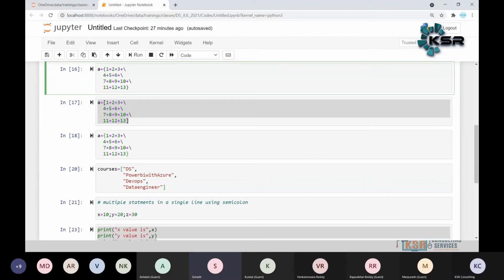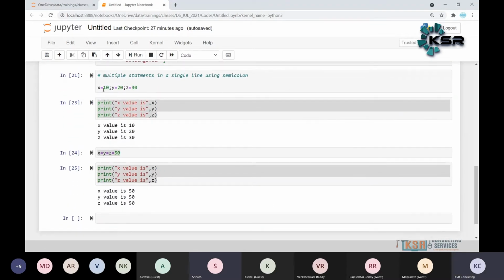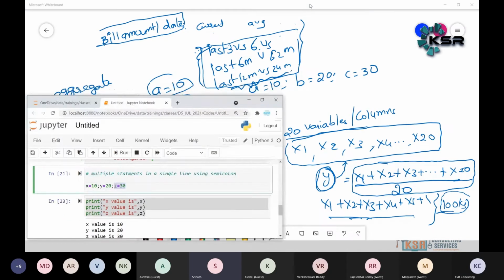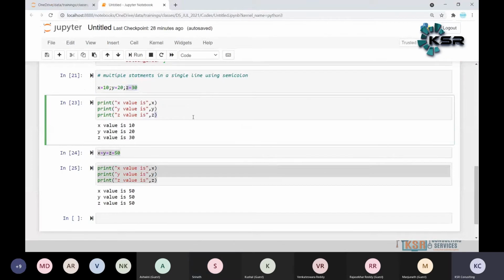You said we can also use semicolon, right? Semicolon means multiple statements in a single line. We can perform multiple statements in a single line with the help of semicolon, like x is equal to one statement. Sometimes we might use semicolon as part of a for statement also, right? No. In Python we never use a semicolon with a for loop. Except for multi-line statements, we never use semicolon anywhere. Okay, that is colon, I think, right? Colon, that is colon, not semicolon.